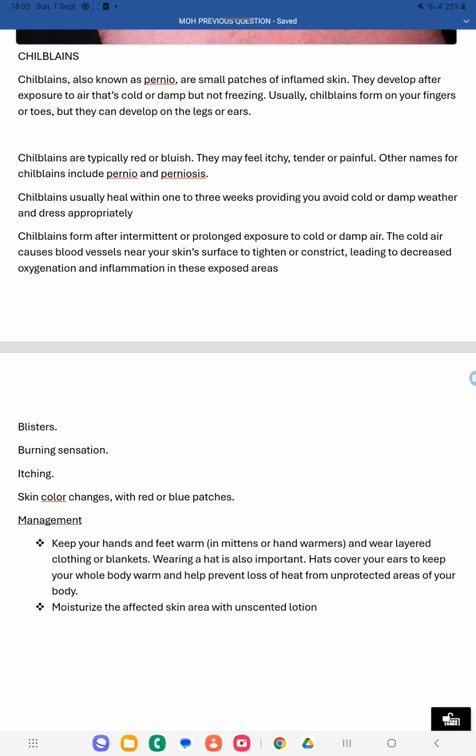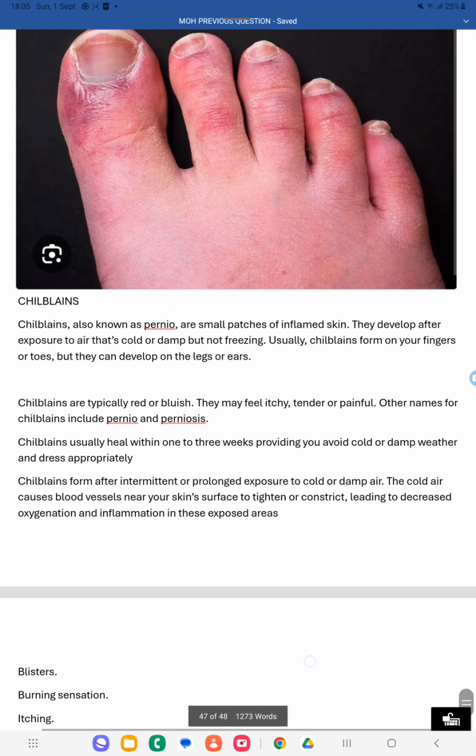A hat covers your ear to keep your whole body warm and helps prevent loss of heat from unprotected areas of your body. At the same time you have to wear the hat. Through that way the ear will be warm, and your whole body will become warm. And moisturize the skin area. So these are the management you can do for chilblain.